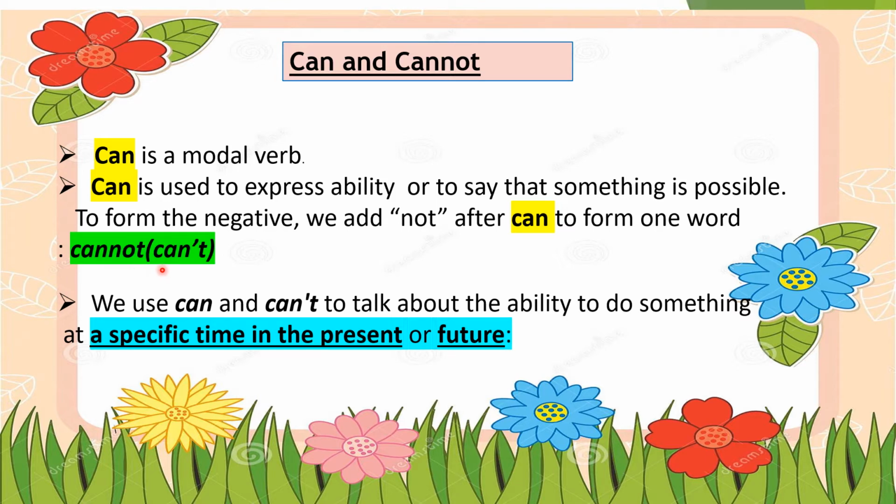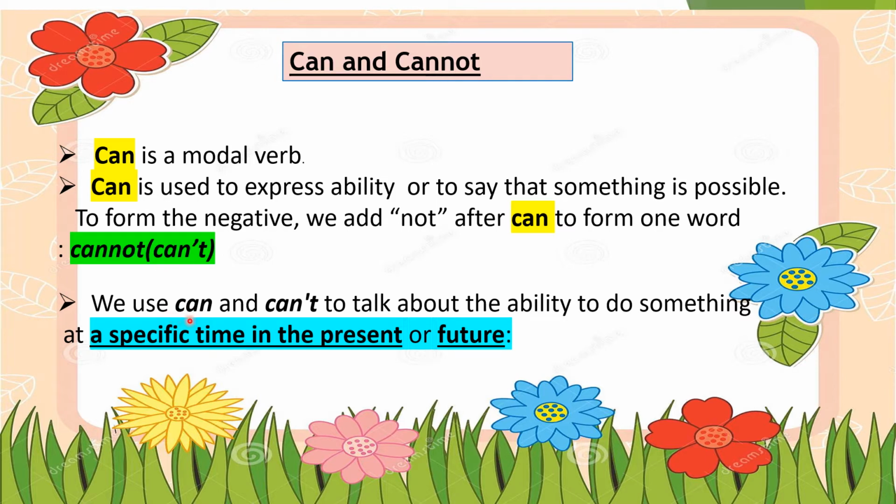So children, when we do not have the ability to perform some task, when we cannot do something, that time we make use of cannot in the sentence. So cannot suggests the absence of the ability to do something, when something is impossible for us to do. That time, children, we make use of cannot, or we can say can't.